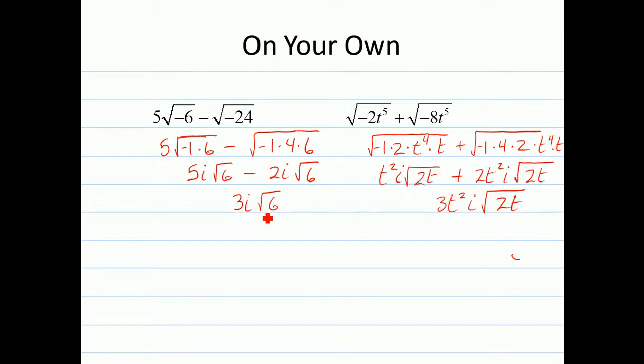This one you should have got 3i times the square root of 6. This one you should have got 3t squared i times the square root of 2t. Watch how I break it up and adjust it if in fact you did not get what I got.